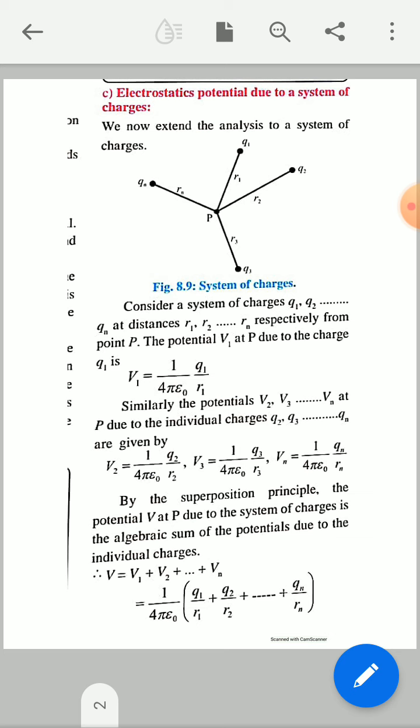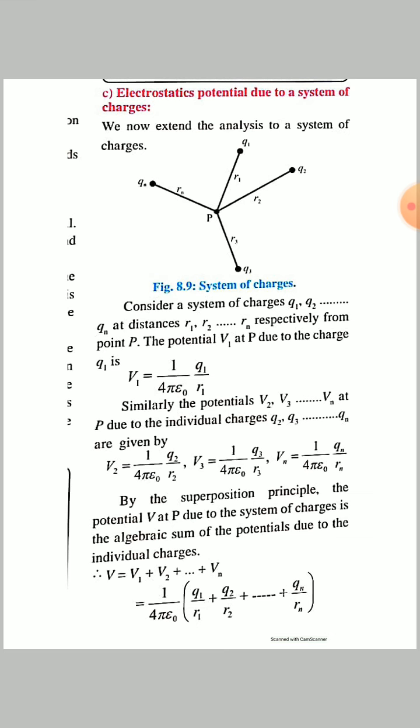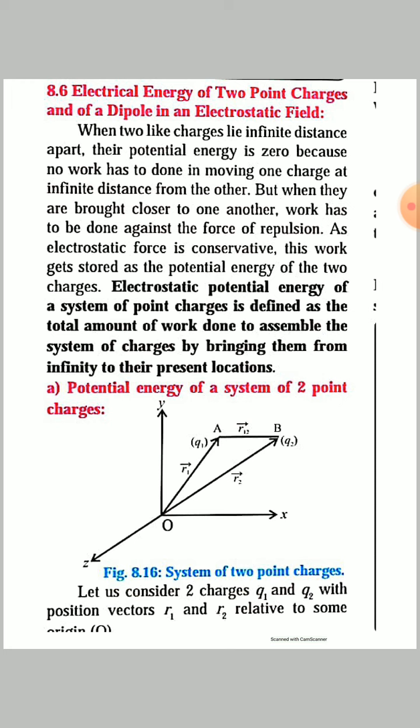This is the simplified equation. In this way we can write the value of the electric potential of the system of charges. This equation arises from the principle of superposition of charges. Then this point is complete here.